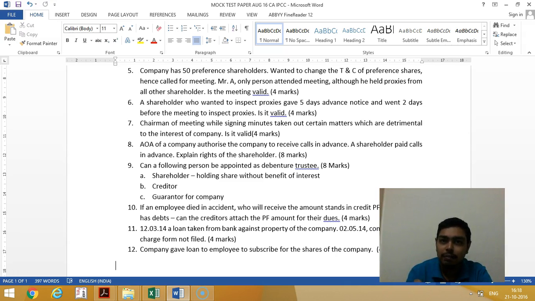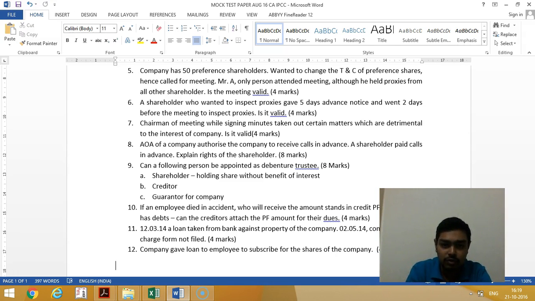So, in case the company gets wound up, he will get his calls in advance in preference to the shareholders. He will be treated like a creditor. But because he is paying calls in advance, he will not get any additional voting rights. Whatever rights are given to all holders of called-up share capital, the same rights are available to him. He will not get any extra voting right, and even in dividend, he will not get any extra.